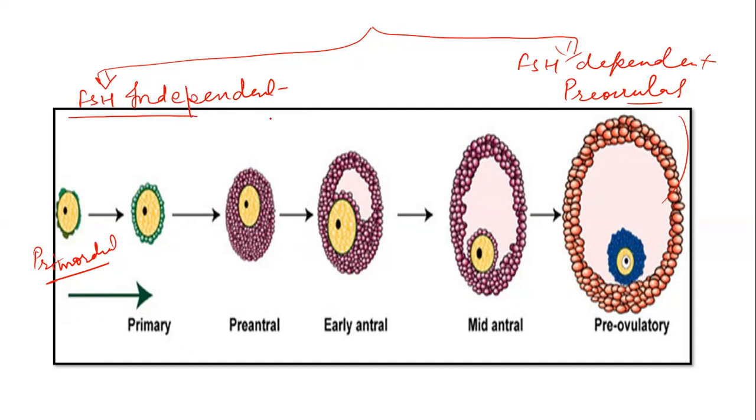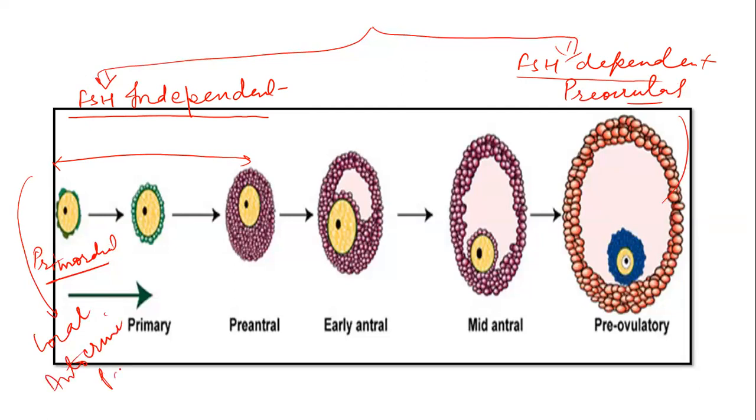The FSH independent phase is from primordial to preantral, because in this phase there are no FSH receptors, so the follicles are not responding to follicle stimulating hormone. This growth is totally under local factors, that is autocrine and paracrine factors.